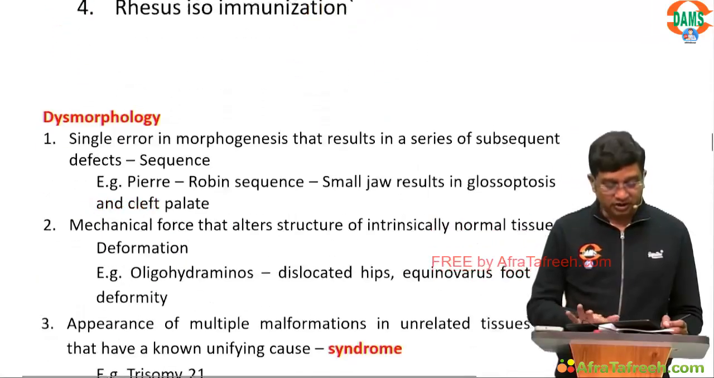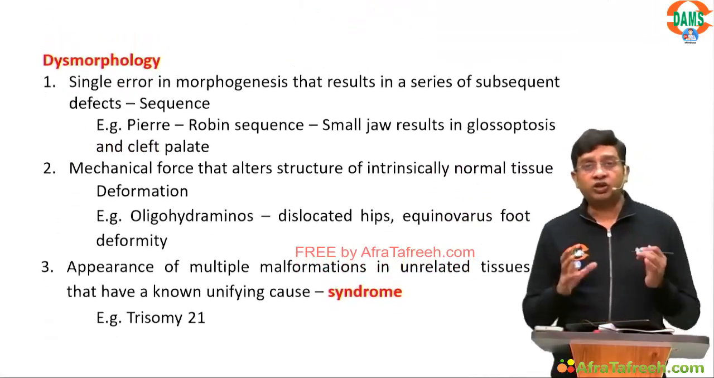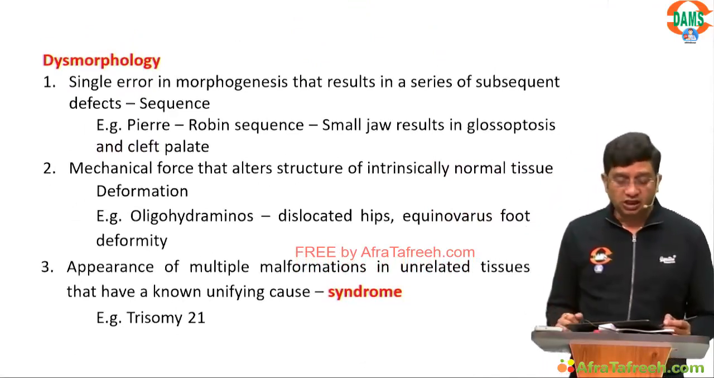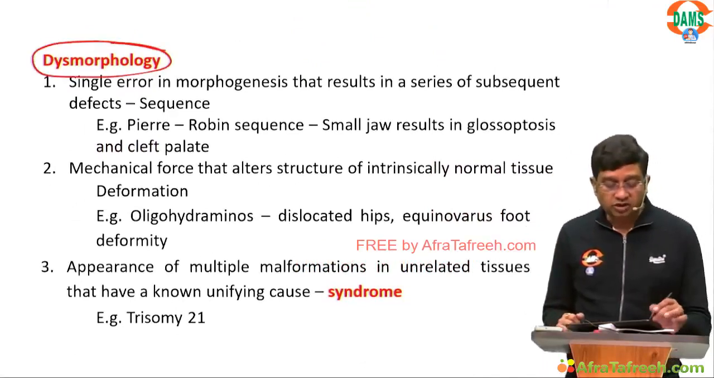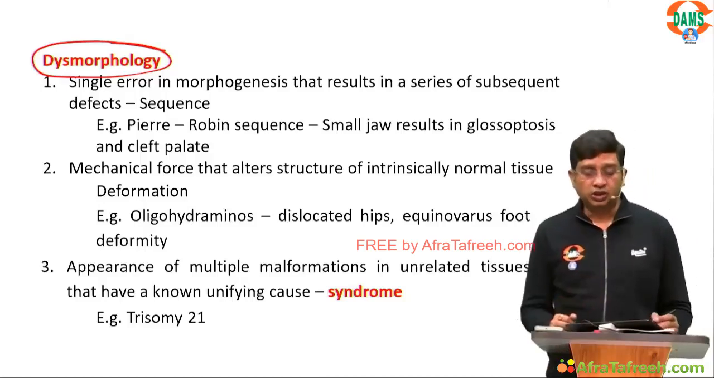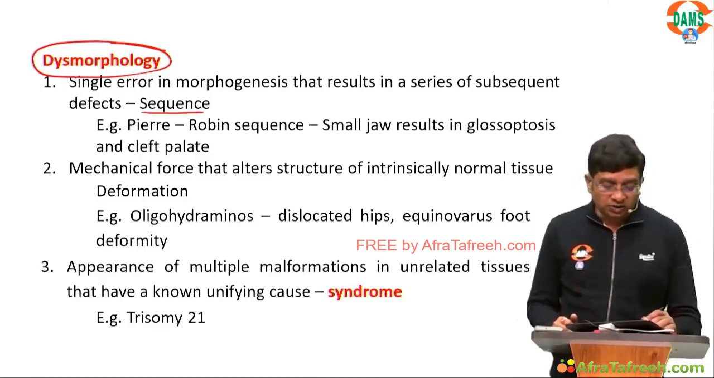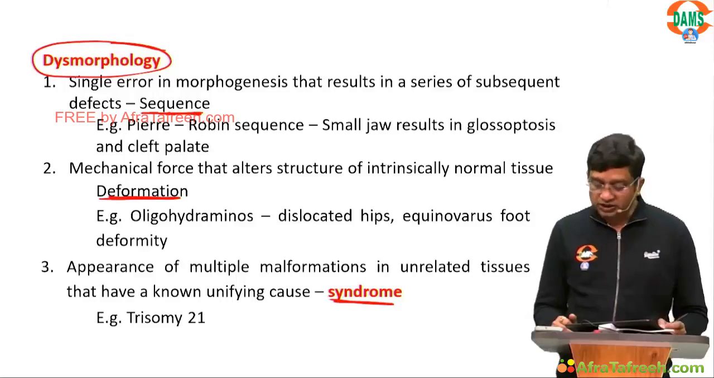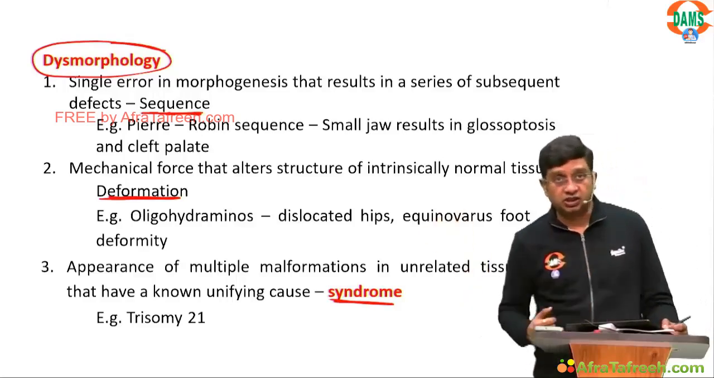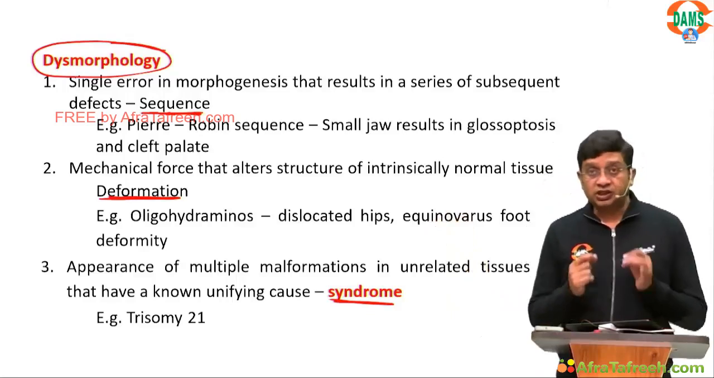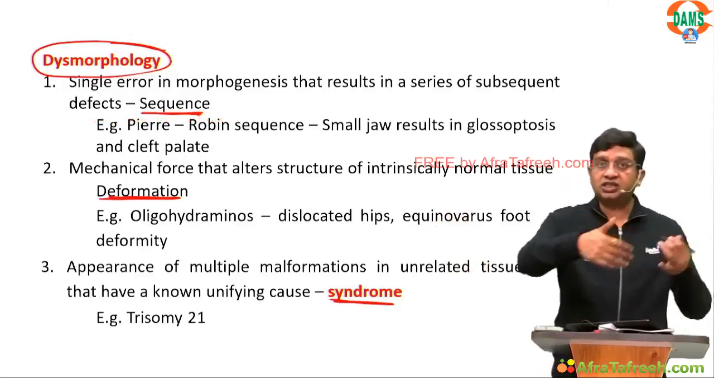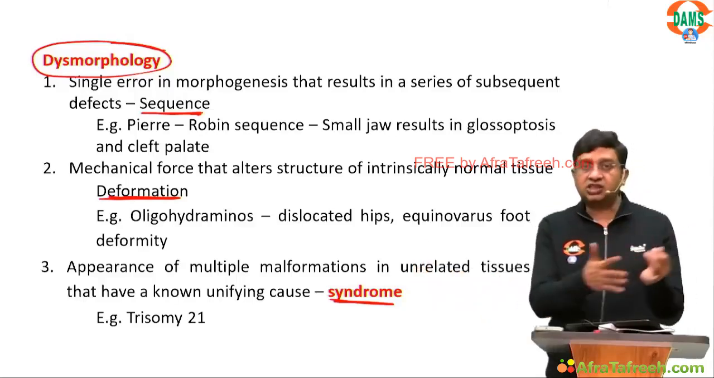Is that clear? Lastly, one chapter was added in Nelson in neonatology regarding dysmorphology. That is basically the defect in the morphology, and I want you to remember the meaning of the word sequence, what is deformation, and what is a syndrome. So basically we want to remember these 3 things. First is a sequence. Sequence means there is some single error that results in subsequent defects.